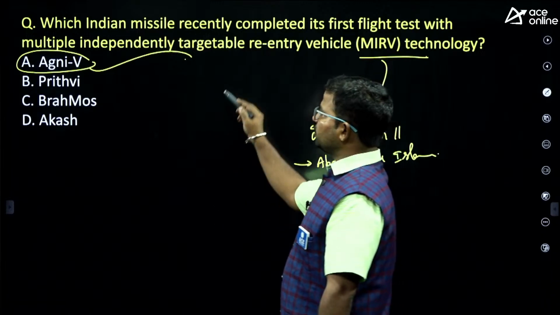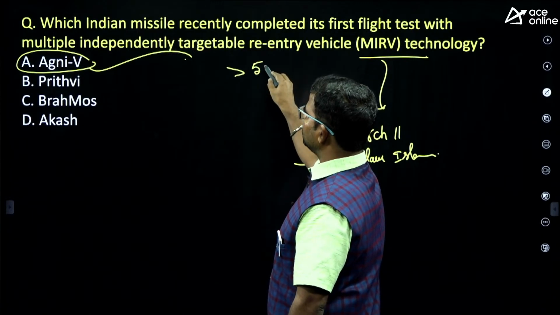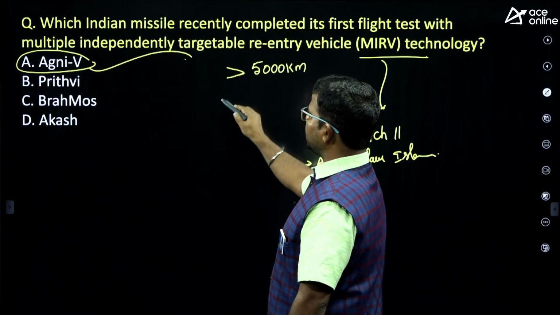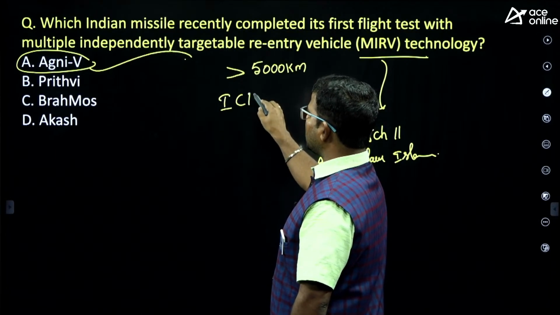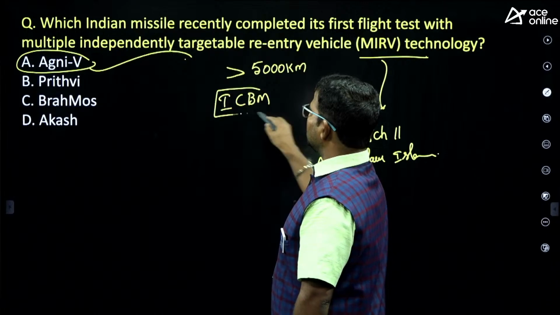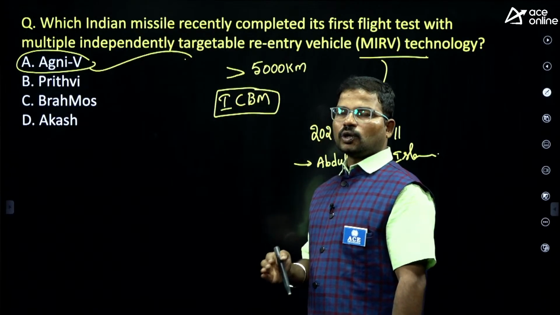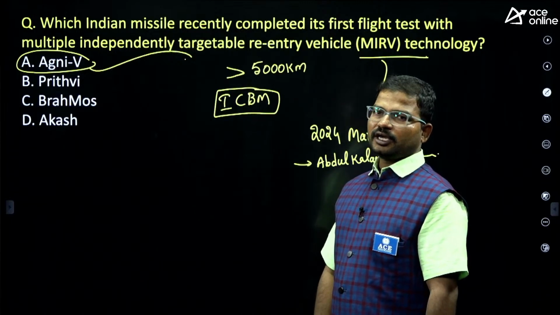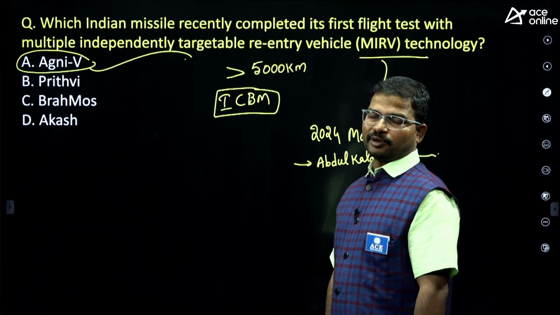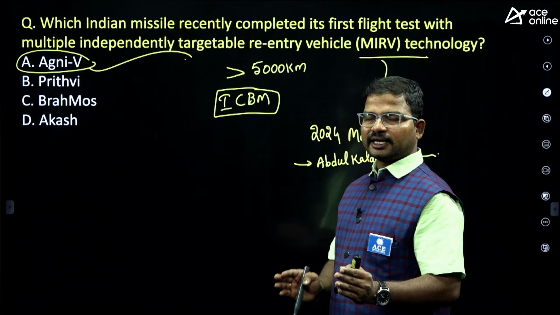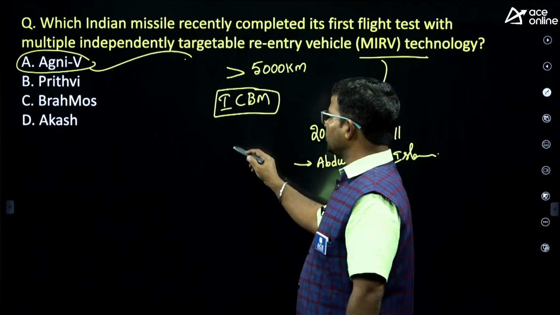Actually, the Agni 5 range is more than 5,000 kilometers. So this is treated as an intercontinental ballistic missile, which means it can be launched from one continent to another continent. Next, it can also carry nuclear weapons. Before this test, it could carry only one nuclear warhead.